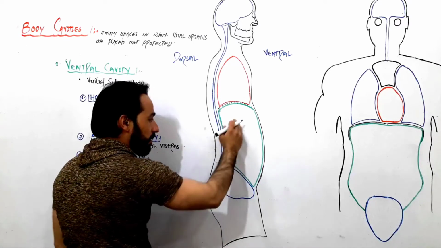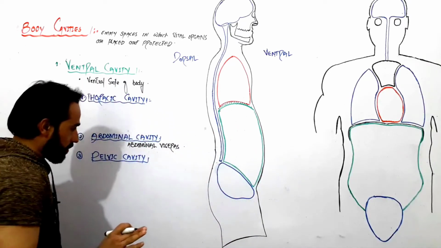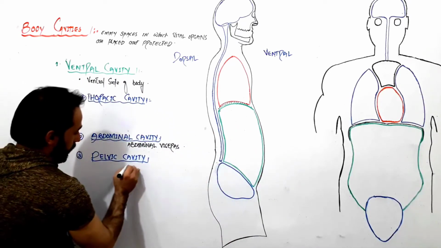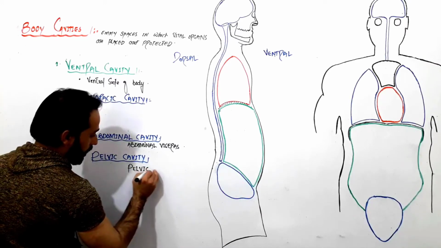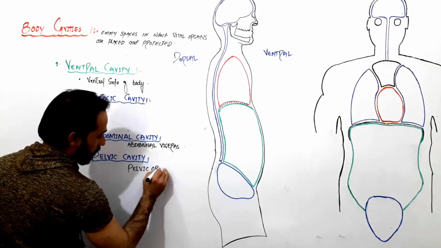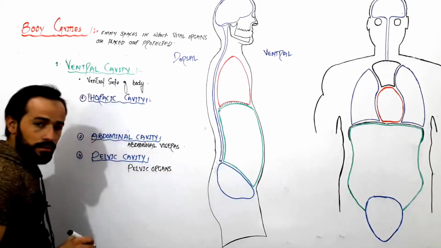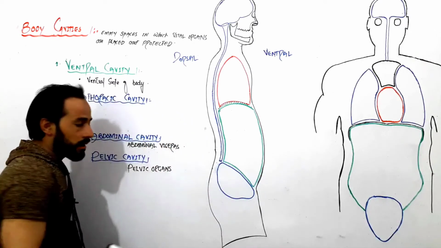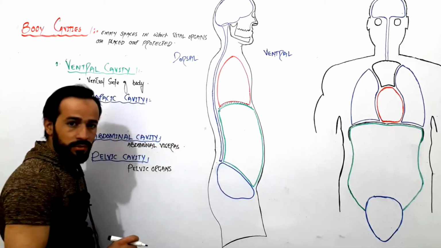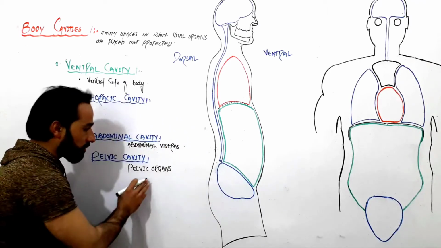These are kidneys. They are present in the abdominal cavity. Then in the pelvic cavity, we have the pelvic organs, like the female reproductive system, urinary bladder, the last part of the ureters, and seminal vesicles. We have all of them.